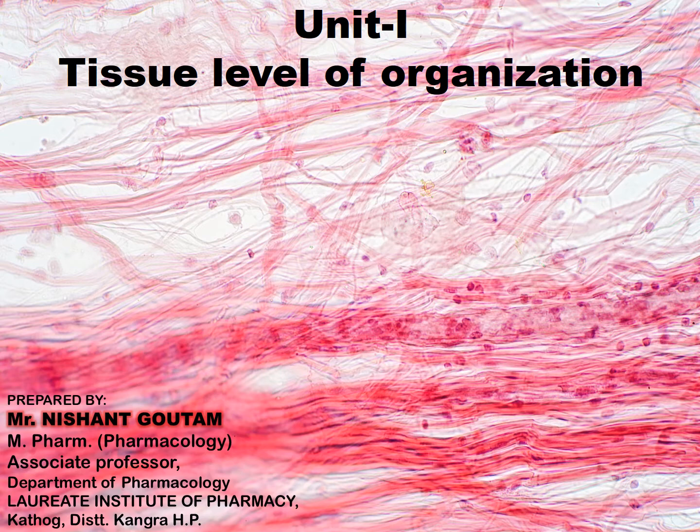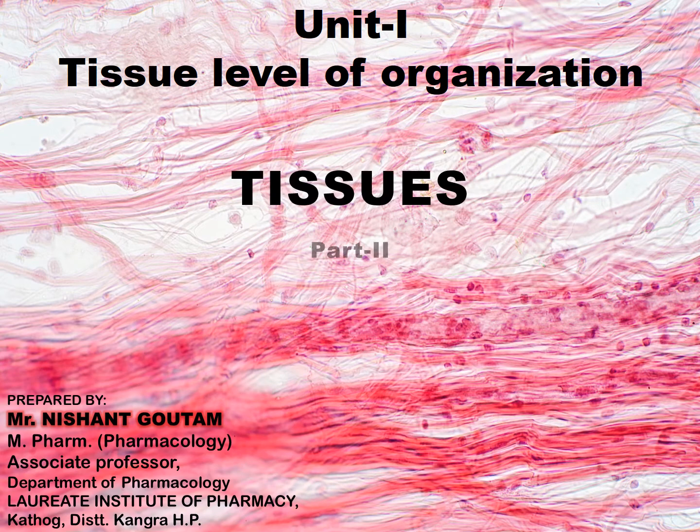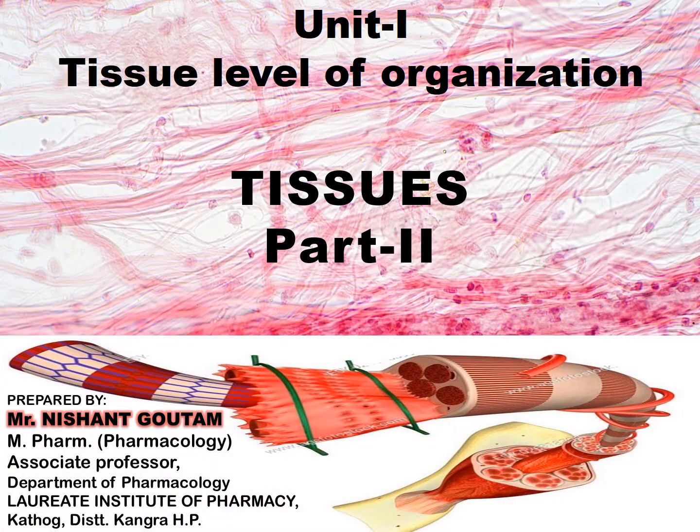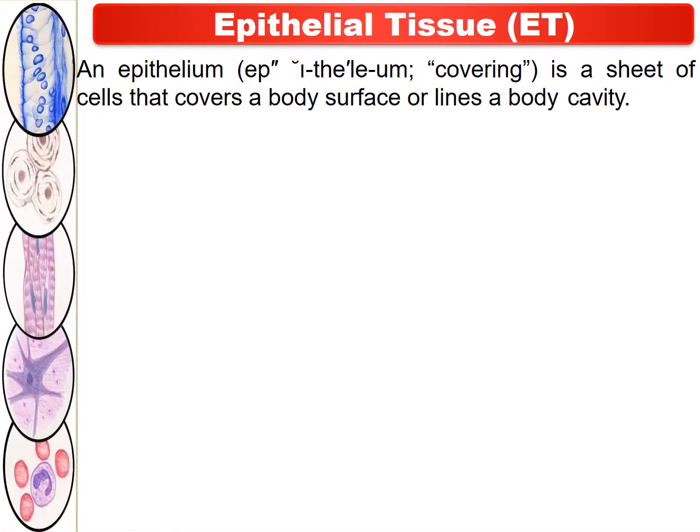Friends, after the successful discussion of this chapter, Tissue Level of Organization, in its previous first part, today we will continue its second part for more detailed description to get advanced knowledge about the tissue. So, let us start this topic. Friends, we already studied the different kinds of tissues and their classifications. So let us discuss one by one the different kinds of tissues.